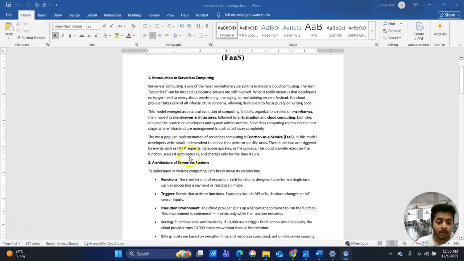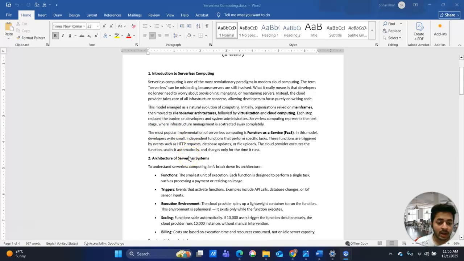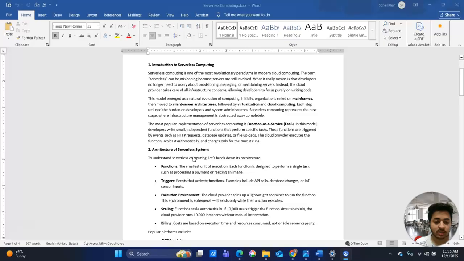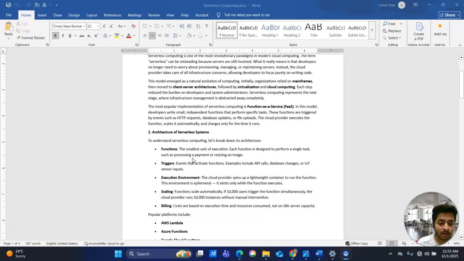The model that popularly implements serverless computing is Function as a Service. In this model, developers write small independent functions that perform specific tasks. These functions are triggered by events such as an HTTP request, database updates, or file uploads. The cloud provider executes the function, scales it automatically, and charges only for the time it runs.